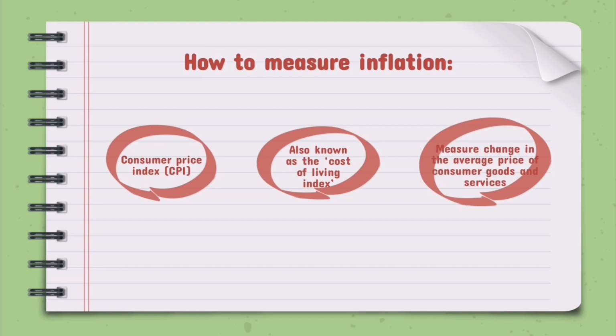How to measure inflation? First, the Consumer Price Index. Second, also known as the Cost of Living Index. Third, measure change in the average price of consumer goods and services. Other than inflation, we have deflation, which is a decrease in the general price level of goods and services.